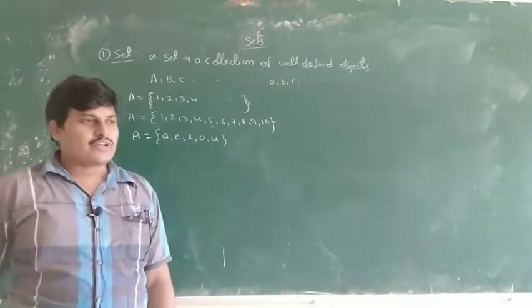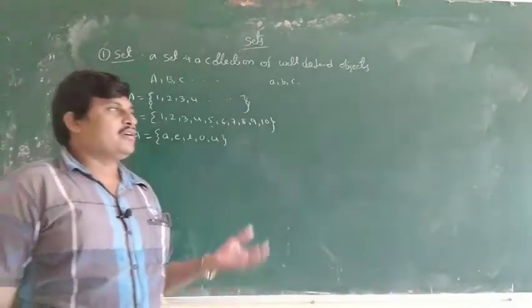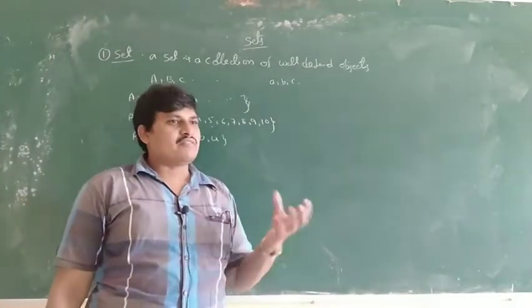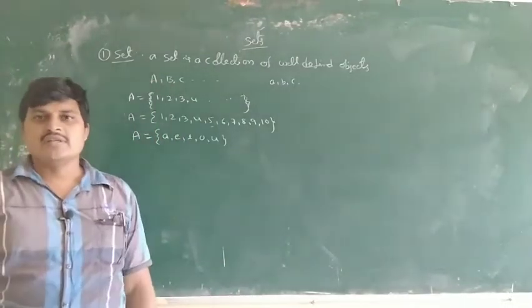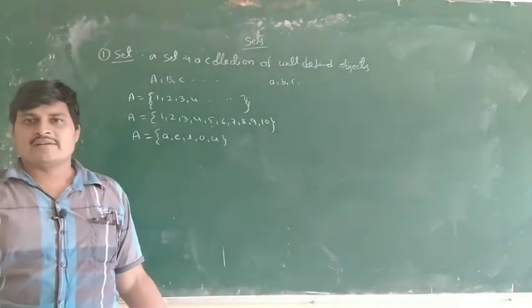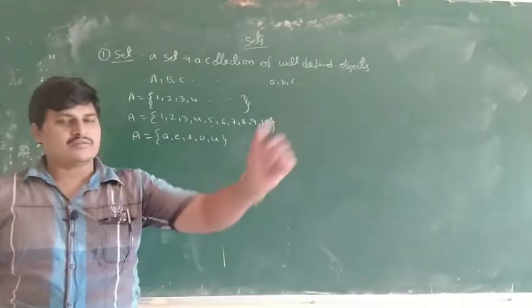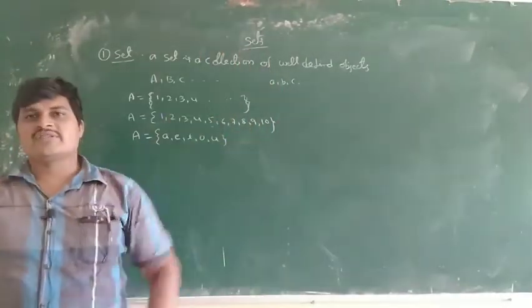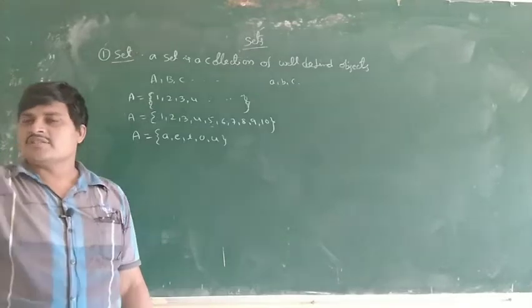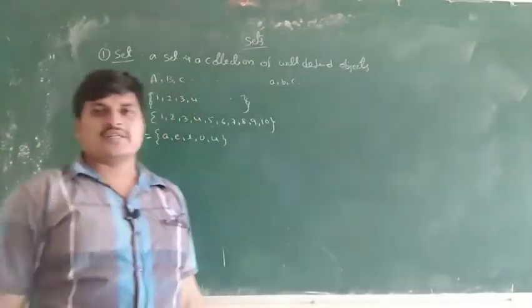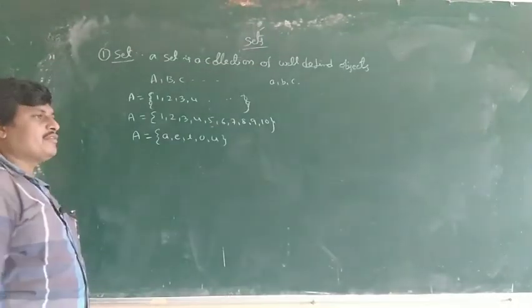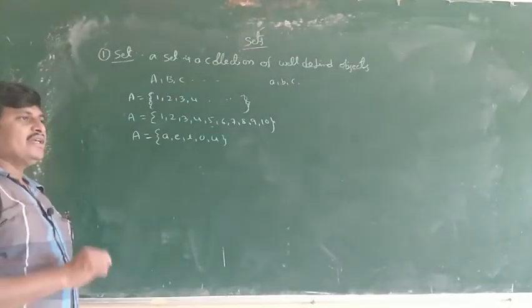Another example: write 5 clever students in our class. Clever: some members say that person is clever, some members say this person is clever. So different mentalities. So this type of collection is not a set.